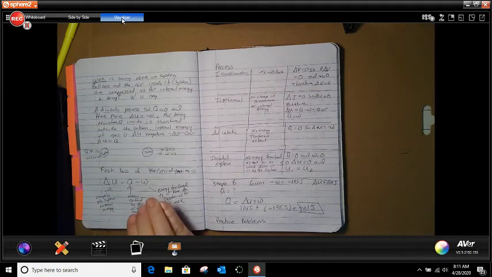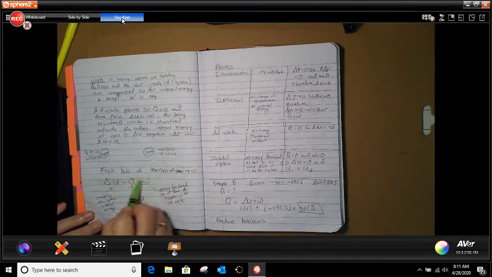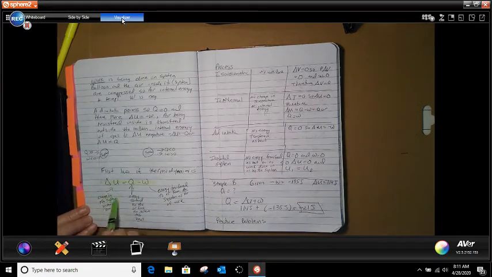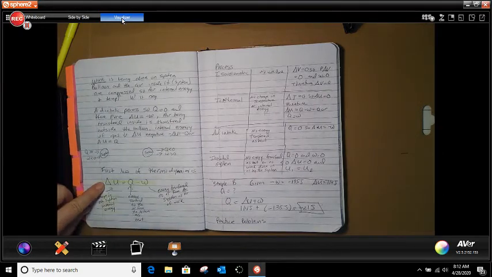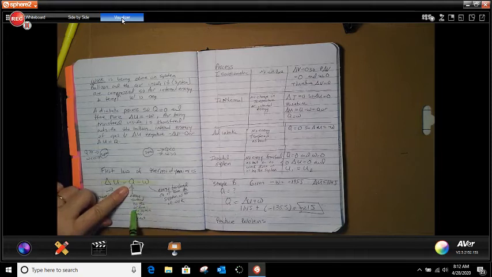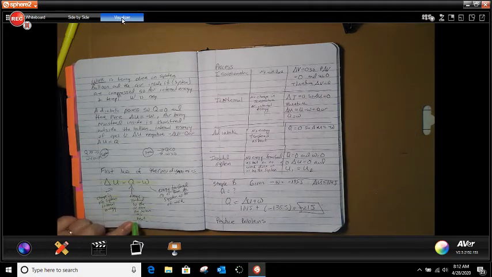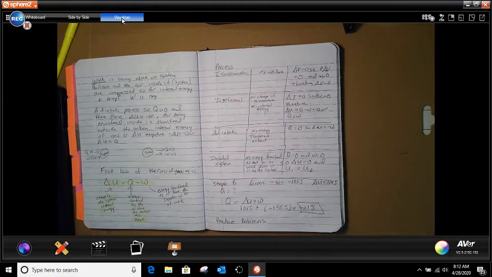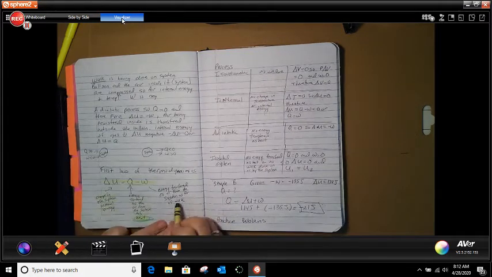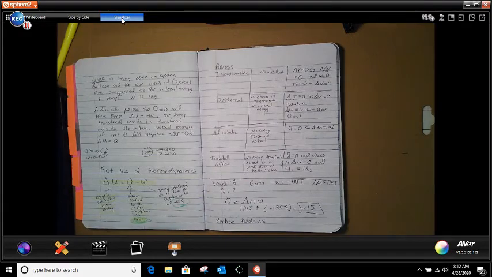The first thing we want to look at is the thermodynamic formula. This is the formula that you're going to be using during this session. The change in the system's internal energy equals energy transferred in and out of a system as heat. That is a very important word. So Q has to do with heat, W has to do with work, and that is the energy transferred in and out of a system as work.